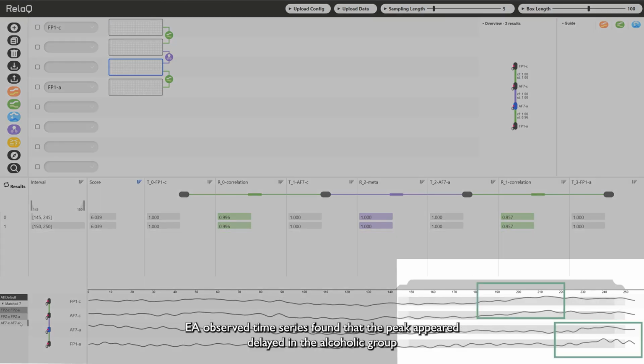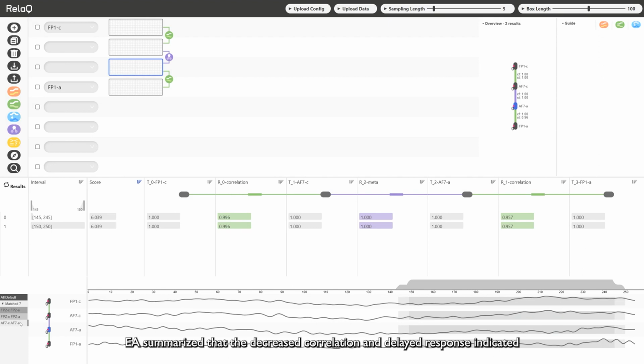most. EA observed time series and found that the peak appeared delayed in the alcoholic group. EA summarized that the decreased correlation and delayed response indicated that alcohol could affect our balance ability and reaction speed.